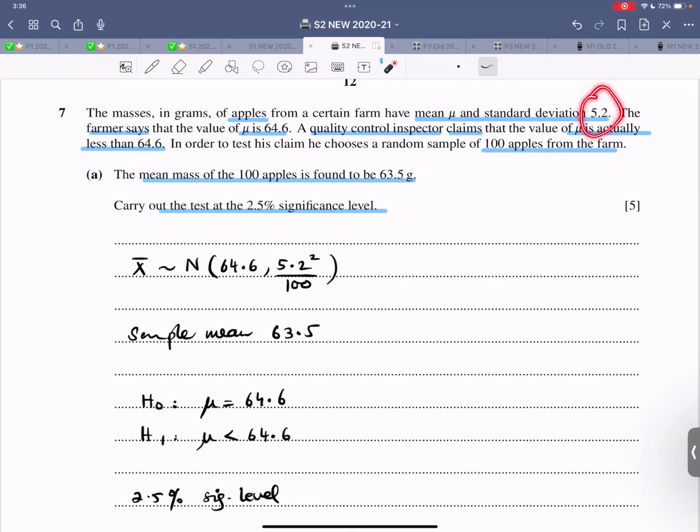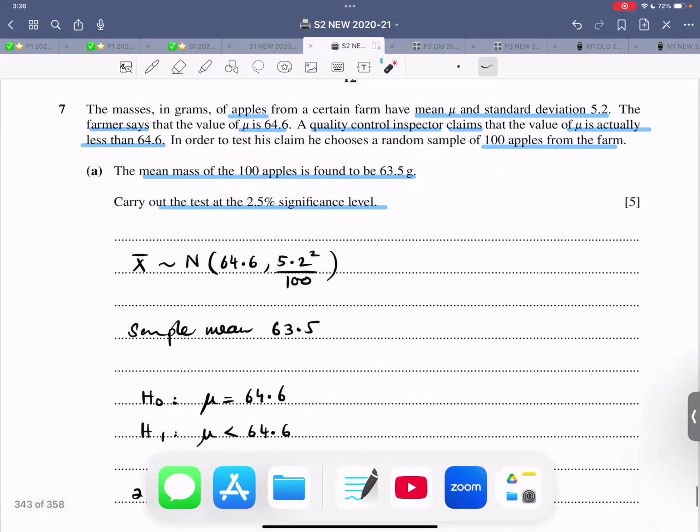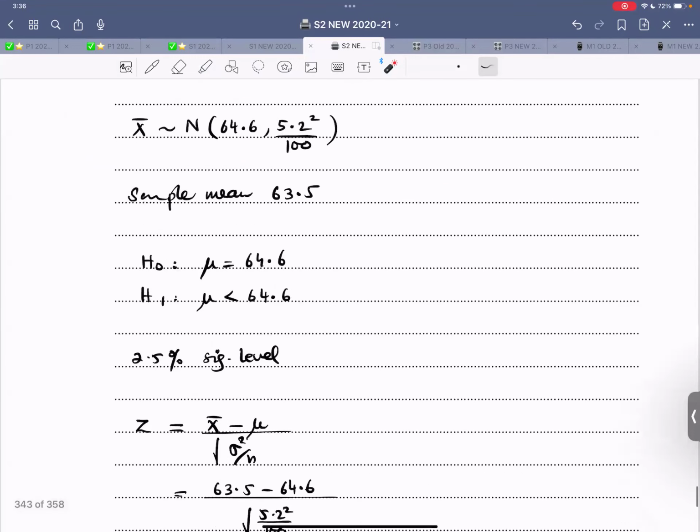So we have the standard deviation, and we have 64.6, that is the usual standard. The quality control inspector claims it's lesser, so it's a one-tail, lower tail test, and 100 is the value of n. The mean mass of the 100 apples is 63.5, that is the sample mean. Carry out the test at the 2.5% significance level.